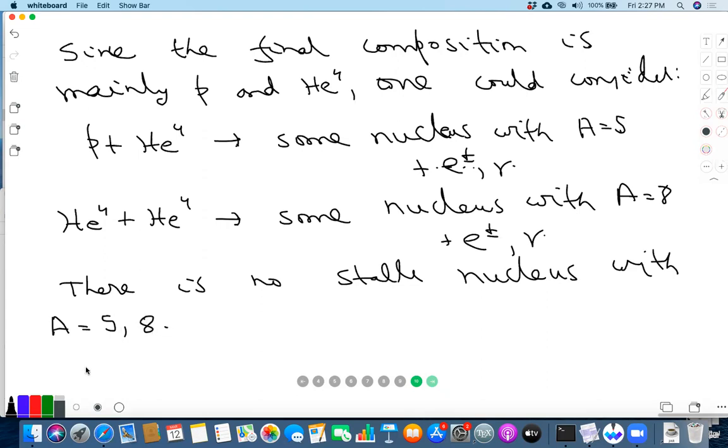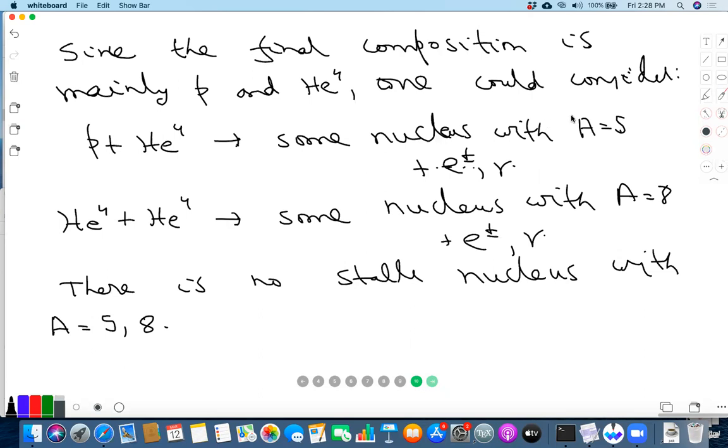And the reason is because of the large binding energy of the helium. In fact, the binding energy per nucleon of helium is one of the highest among the light nuclei. So if we have a nucleus with A equal to 5, it could actually decay into proton plus helium 4 or neutron plus helium 4 by the reverse process.